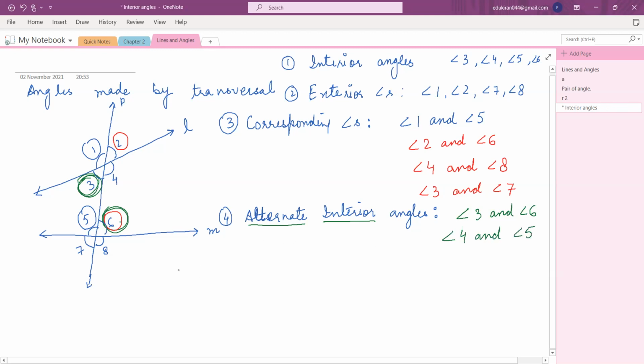Okay. Now let me come to the next, which is alternate exterior angles. Now this is very easy.